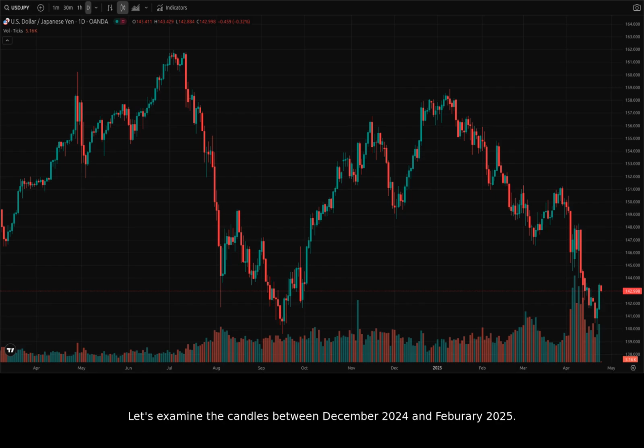Let's examine the candles between December 2024 and February 2025. Focusing on December and January, we observe a period of consolidation followed by an upward trend. We have multiple doji candles appearing, signifying indecision. The high volume could suggest a battle between bulls and bears.